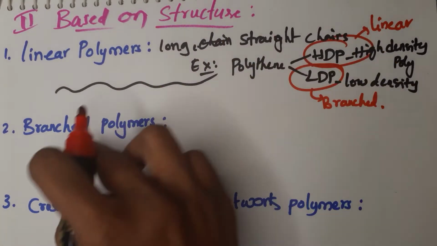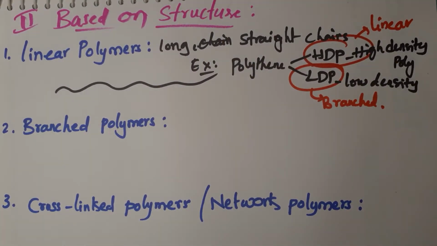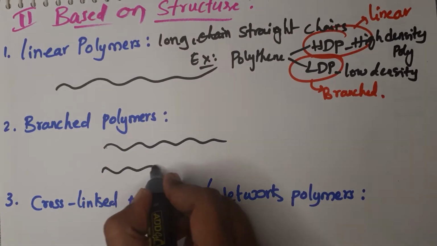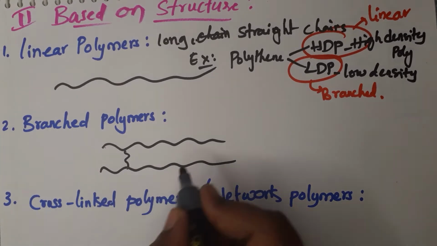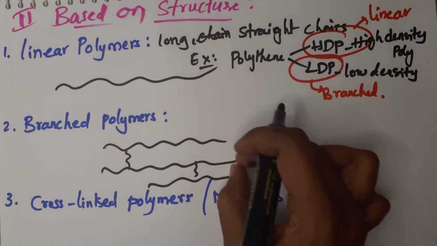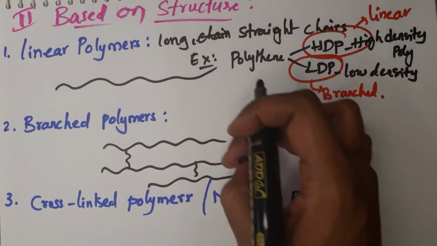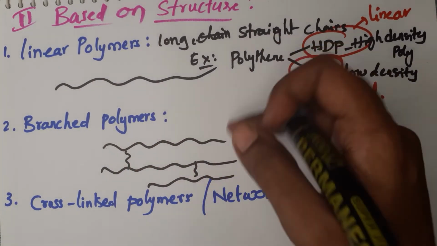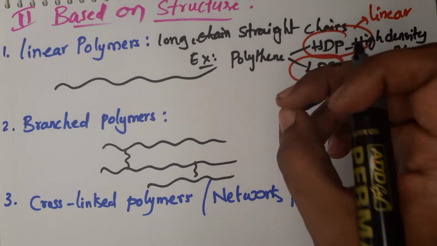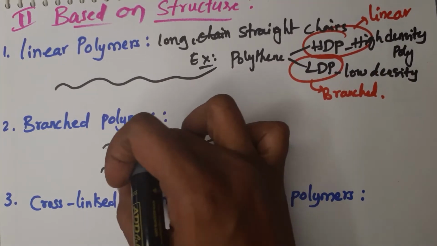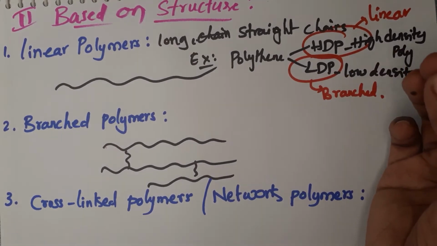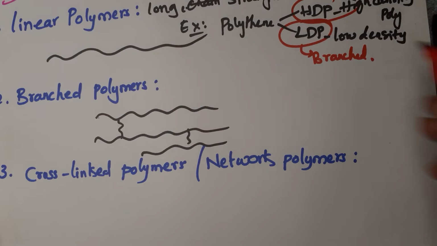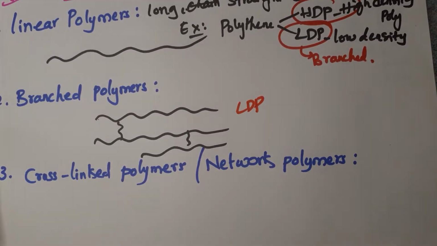Okay, next coming to the branched polymers. These polymers are also straight chain polymers, but they form some branching. In between the straight chains, if little branching is formed, that kind of polymers are called branched polymers. They are similar to linear polymers, but they form some interconnection and a little bit of branching. Example for this one is already explained, low density polythene.